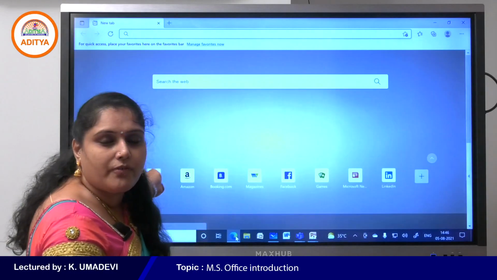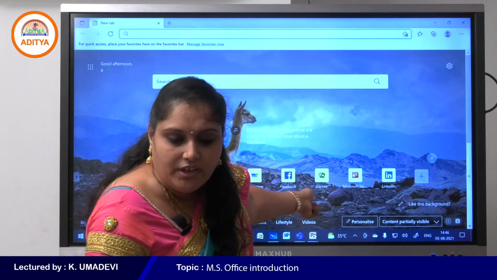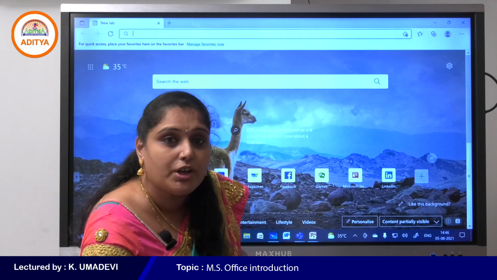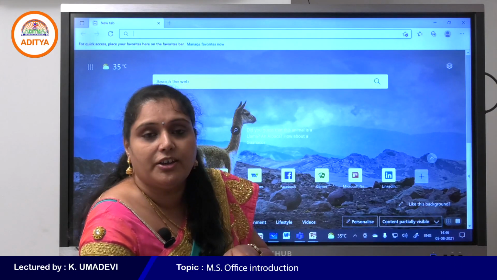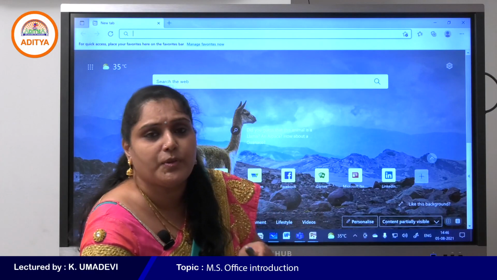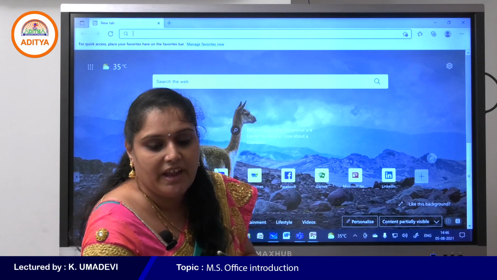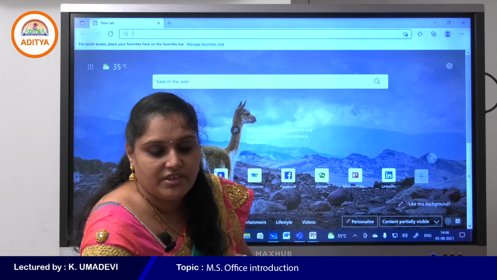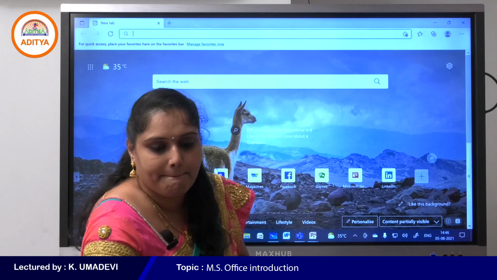So this is the Microsoft Edge browser. So can you give examples of browsers, students? Very good. UC Browser, Google Chrome, Opera, Safari, Microsoft Edge, Internet Explorer, Mozilla Firefox. Am I right? Yes. So Safari is a browser which is available on Apple products.